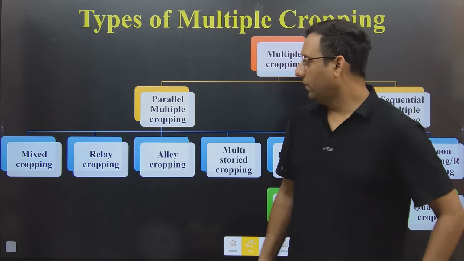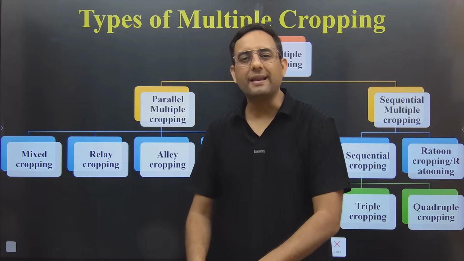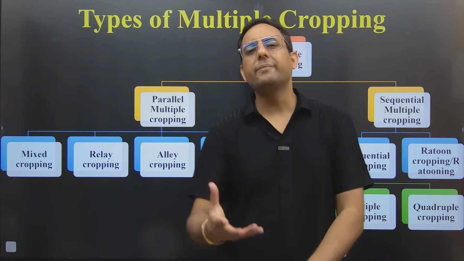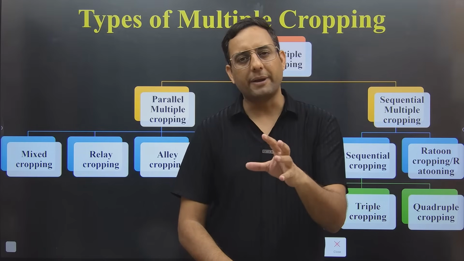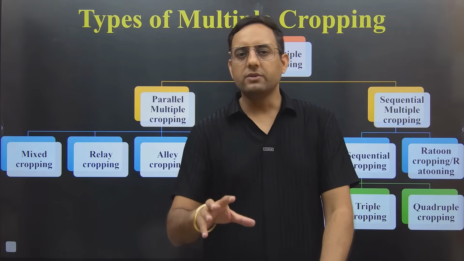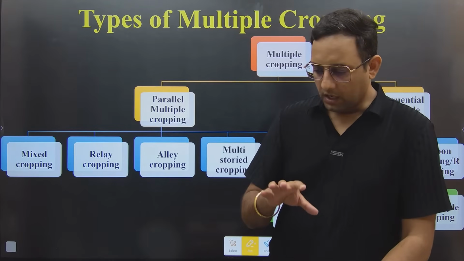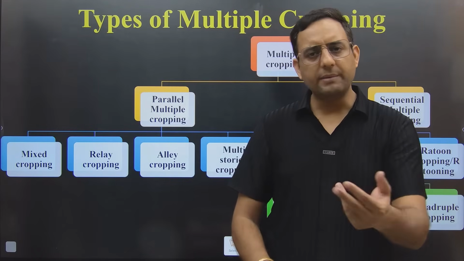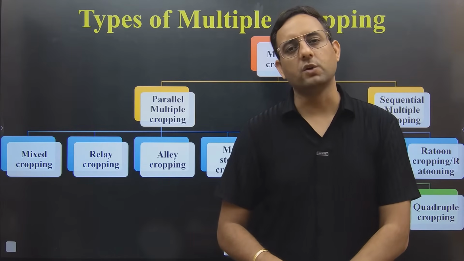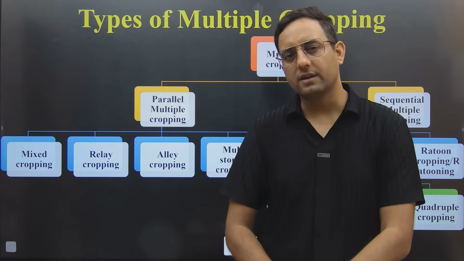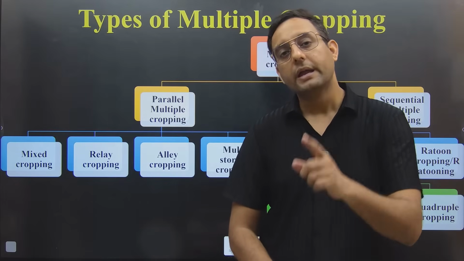Fine. So let's move forward. When we talk about parallel multiple cropping, the first example of parallel multiple cropping is mixed cropping. Everybody knows that intercropping means when we follow a row or a distinct pattern. In mixed cropping, we will try to do the mixed cropping right now in front of you. So when we want to grow a fodder crop, barseem is a fodder crop. I want to grow barseem in the field, but you suggest a special variety of mustard. You said, sir, Japanese mustard is there. If you mix the seed of Japanese mustard and barseem and then grow it in your field, it will give you more fodder.